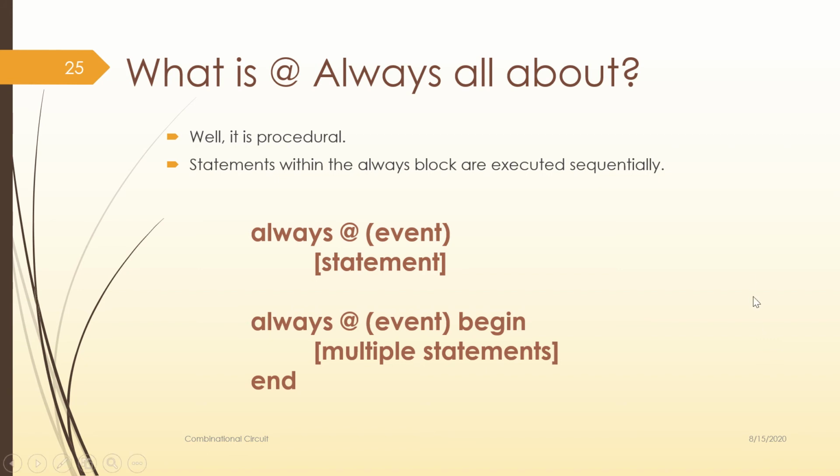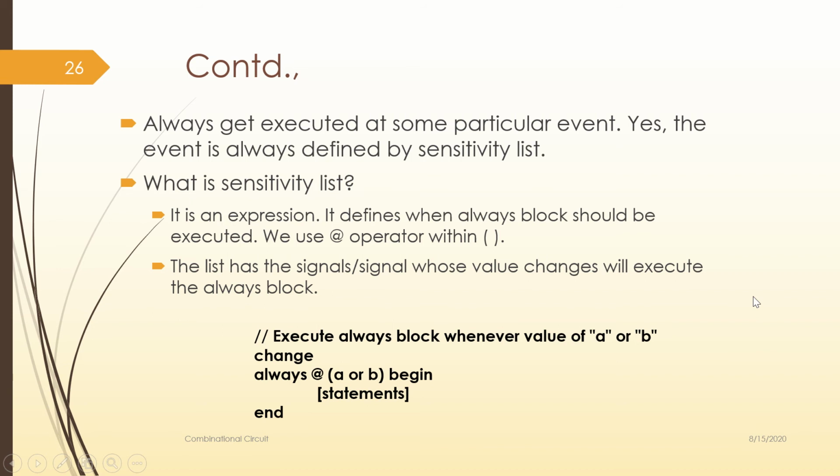That's it, right? I defined it, and now I need to have an example. The always block gets executed at some particular event. What is that event, and who specifies it? These two are to be clarified. An event is always defined by the sensitivity list.